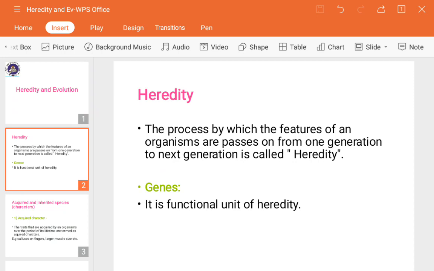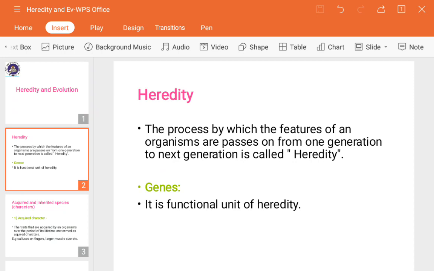So heredity is the process by which the features of an organism are passed on from one generation to the next generation. So first of all, see, transmission of characters indicates which type of genes are going to be transferred from parents to the offspring. Same thing about heredity, whichever features the genes carry, those are the characters which are going to be expressed in that baby or newborn one. That is nothing but passing from one generation to the next generation.